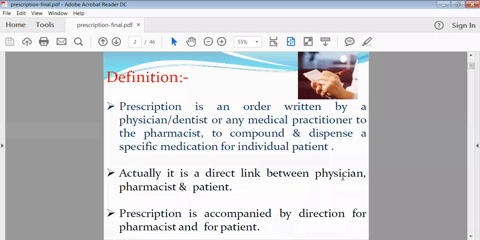Then after that, whatever prescription you have taken from the physician, the number of drugs prescribed by the physician for the patient will be checked by the pharmacist, and according to those medicaments he will prepare the medicines. So it was the previous practice, that's why I am telling you. At that time, when the patient went to the pharmacist, he just checked the total prescription, and according to requirement, he tried to prepare all the medicaments. So there was total hold of that pharmacist at that time for the preparation of that medicament.